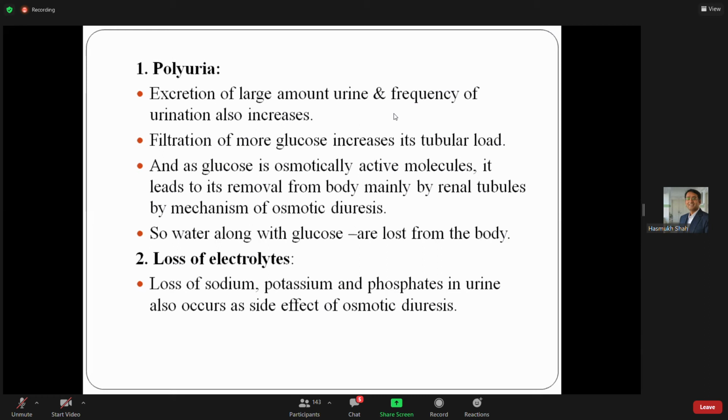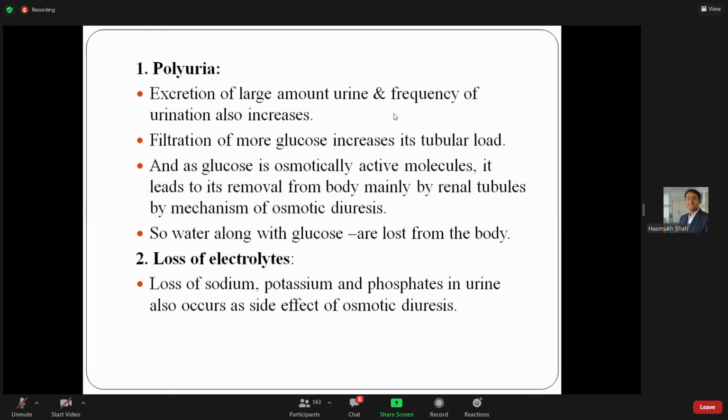So when we have to remove this osmotically active molecule, we need more and more water. These osmotically active molecules create osmotic pressure when the level increases in our blood or body.